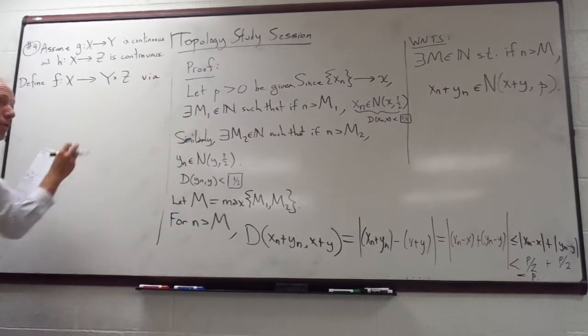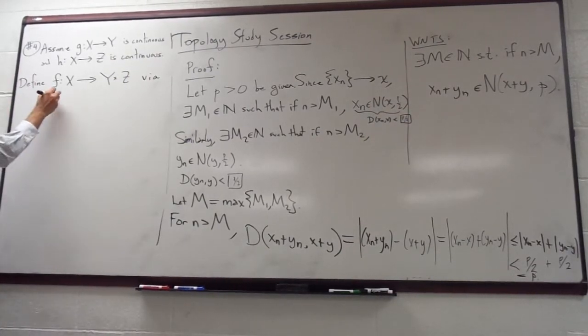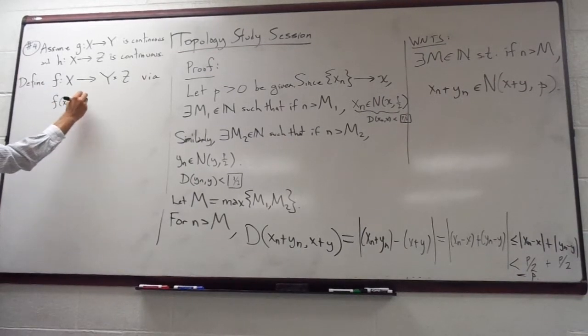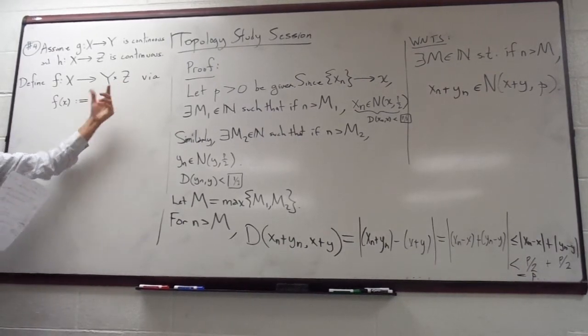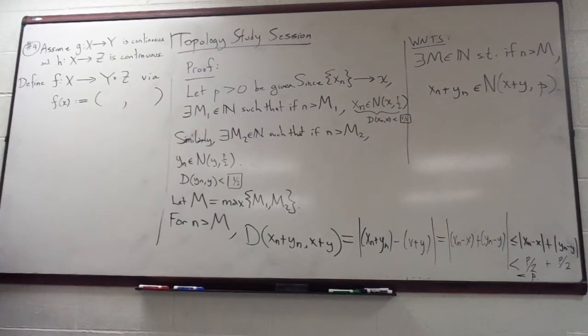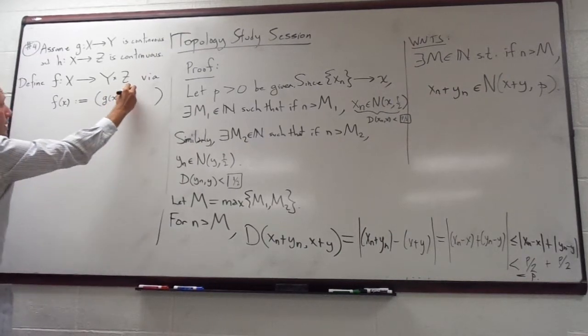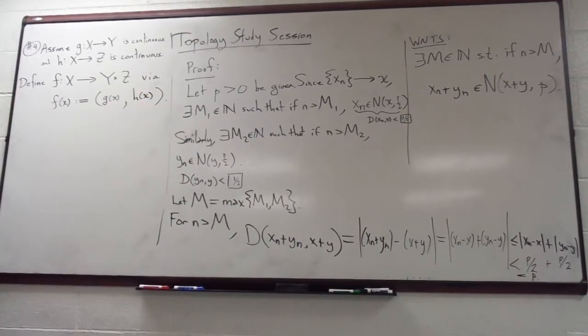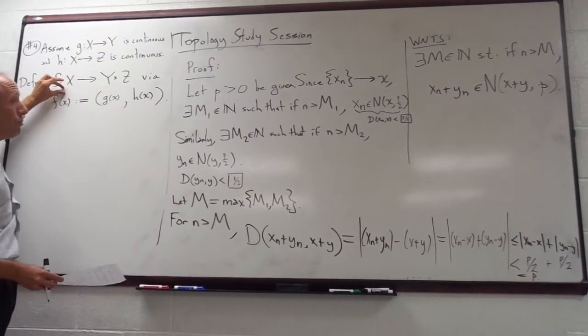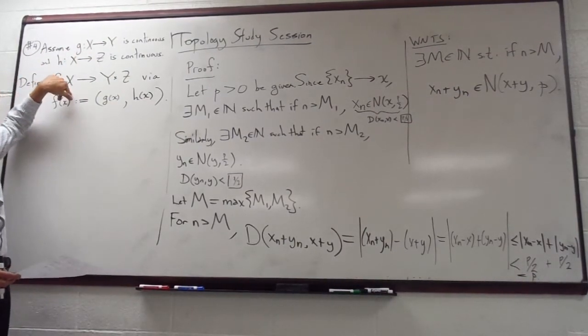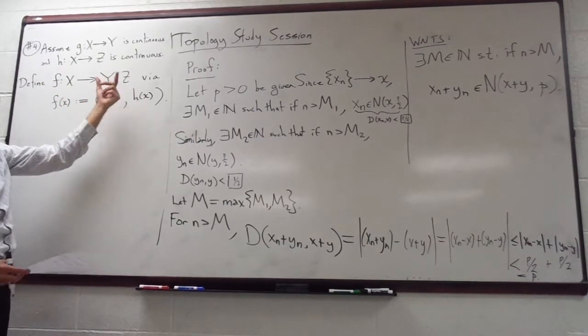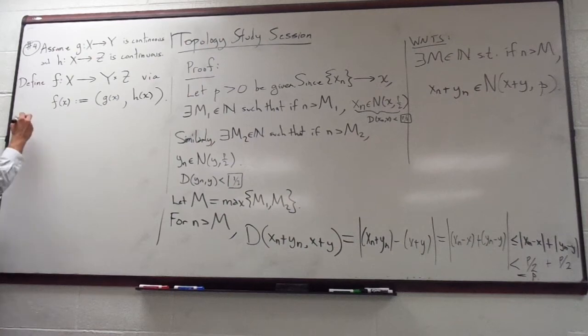I'm going to give you the formula via f of little x. I'm going to define it to be, it has to be an output in Y cross Z. So it's going to have two slots, and in the first slot I'm going to put whatever g of x is, and in the second slot I'm going to put whatever h of x is. Okay, kind of an abstract example, but this is a way of taking two continuous functions and building a new function that has the same domain again, but sort of keeps track of both functions, right? Then what I would like to do is prove that f is continuous.